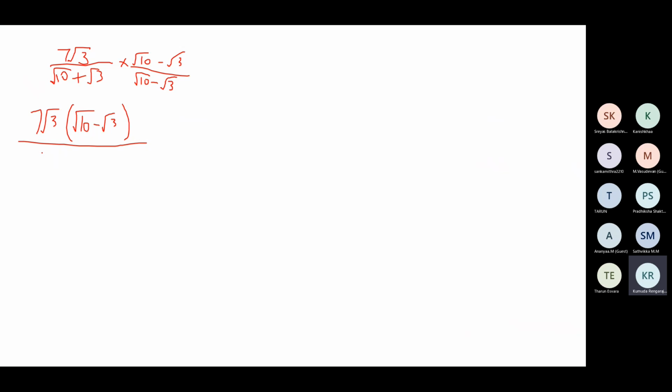A plus b into a minus b is a square minus b square. So root 10 the whole square is 10, minus root 3 the whole square is 3. 10 minus 3 is 7. So 7 and 7 will get cancelled.